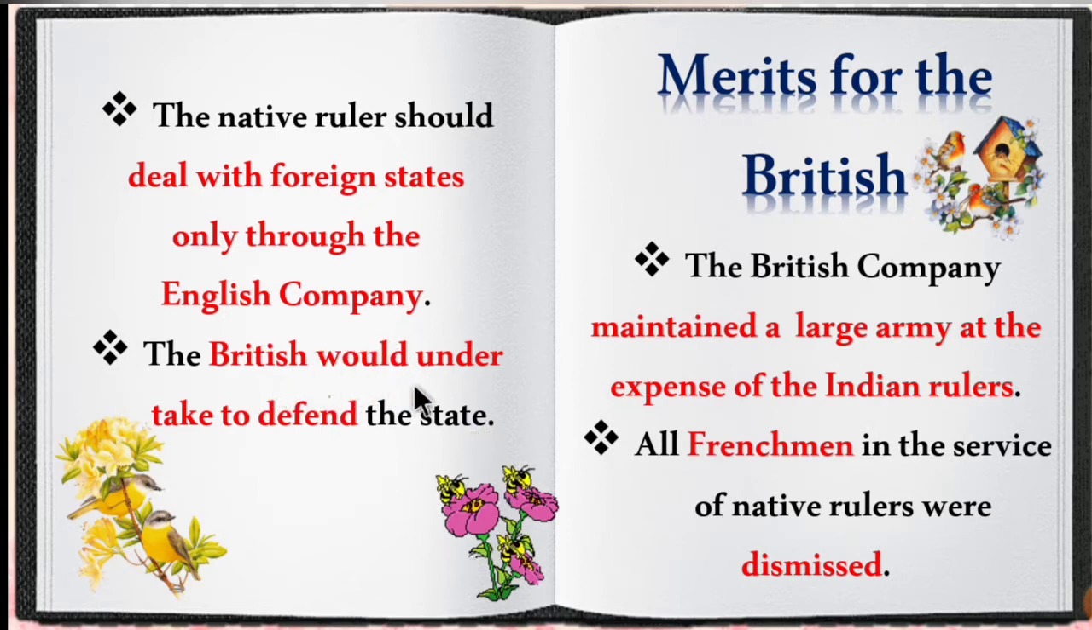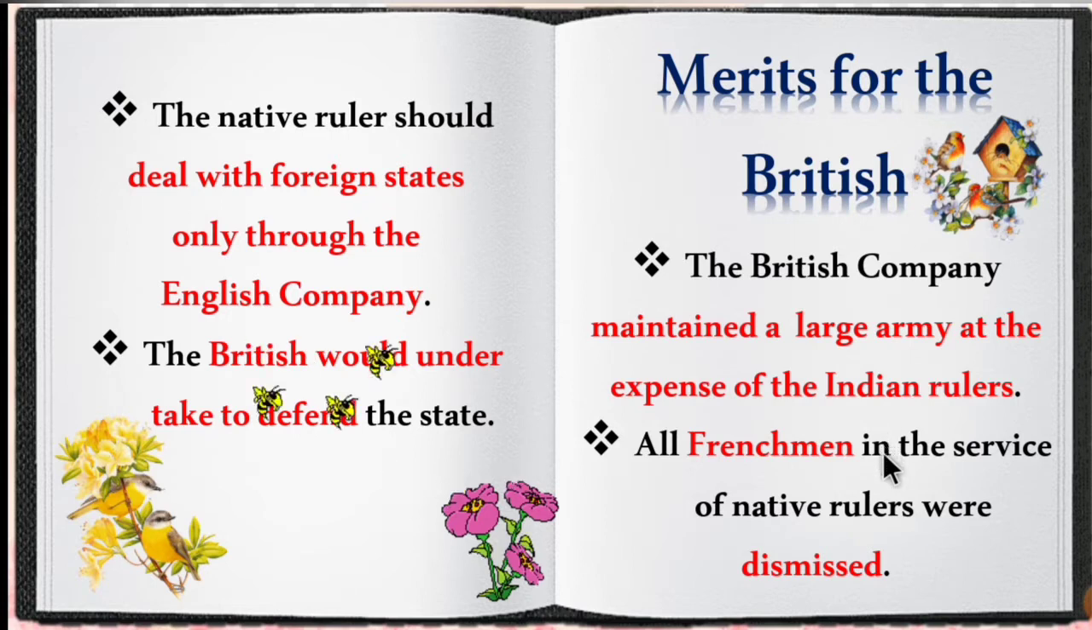The British would undertake to defend the state. So these are the main features involved in the subsidiary alliance. What are the merits of this subsidiary alliance for the British? First, the British company maintained a large army at the expense of the Indian rulers. By getting the maintenance charges from the Indian rulers, the company maintained a large army.